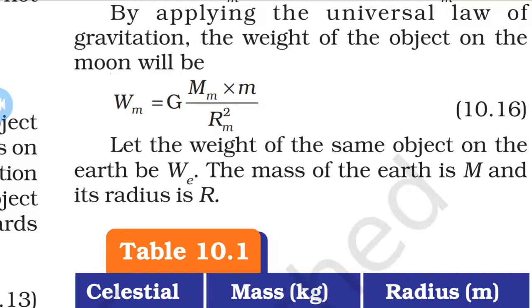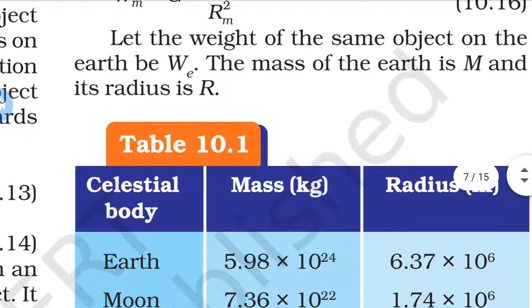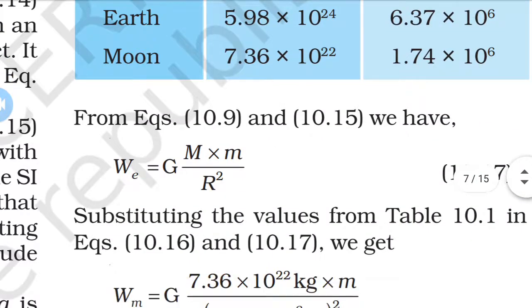The mass of the earth is capital M and the radius of the earth is R. So We, the weight on the earth, is G capital M into small m upon R square. Here G is the universal constant, capital M is the mass of the earth, small m is the mass of the object, and R is the radius of the earth.